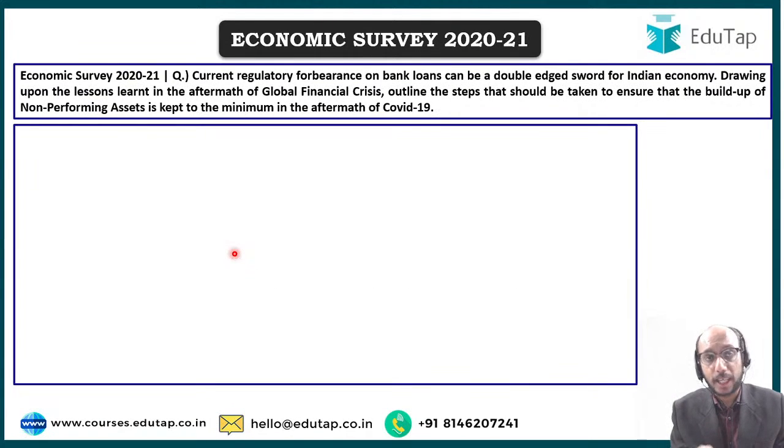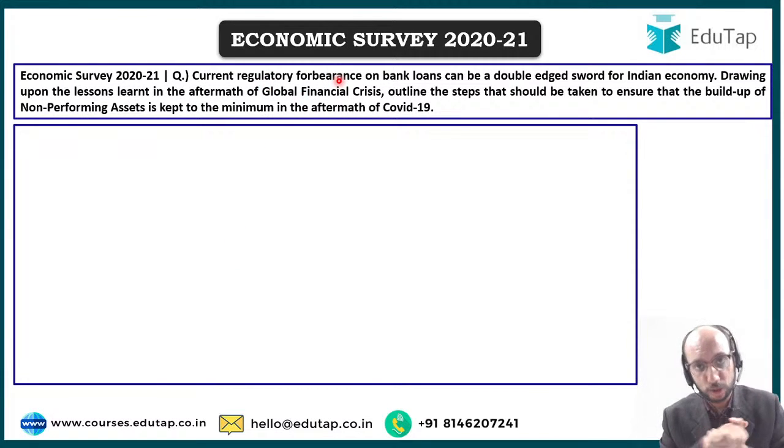Moving ahead to the last question that I would like to discuss with you, and again a very important question, and again a technically challenging question. The previous question was also a little technically challenging because you have to understand counter-cyclical fiscal policy, and you have to understand the interest rate growth rate differential. This question is also a little technically challenging. We are going to talk about regulatory forbearance. Please understand first what is the meaning of regulatory forbearance.